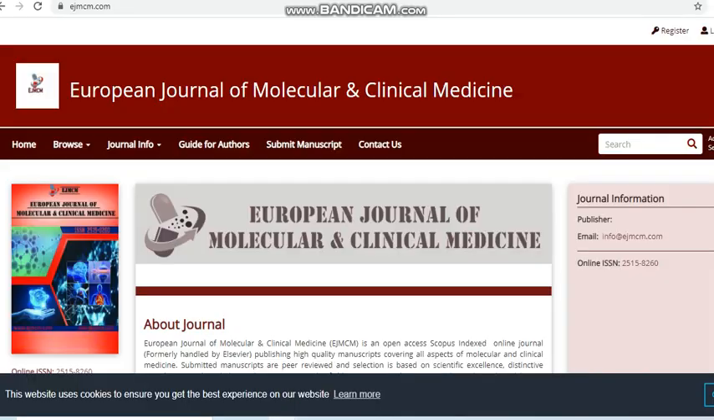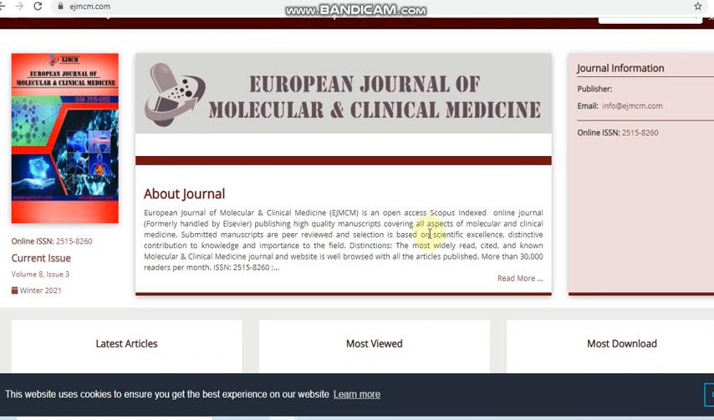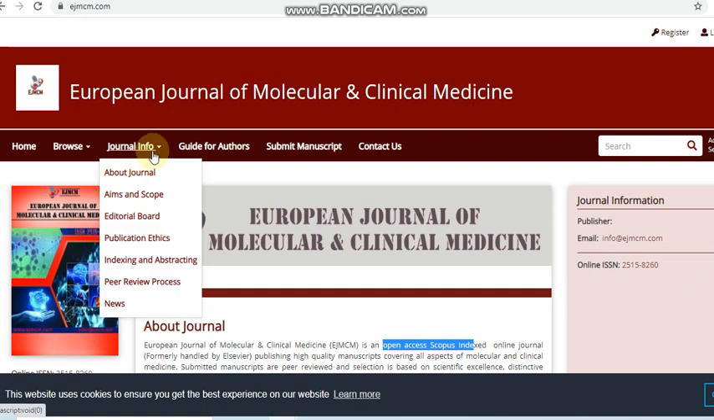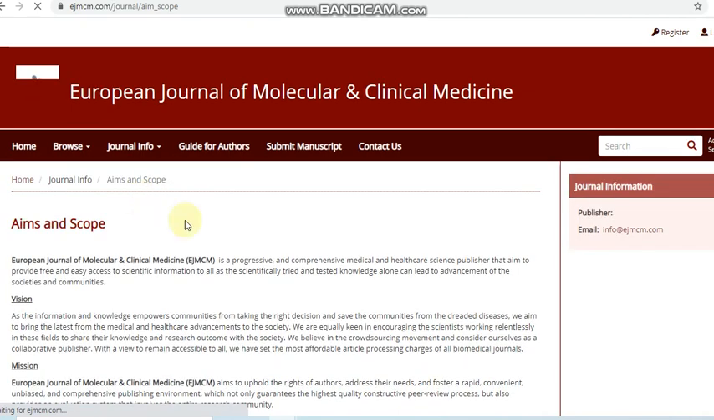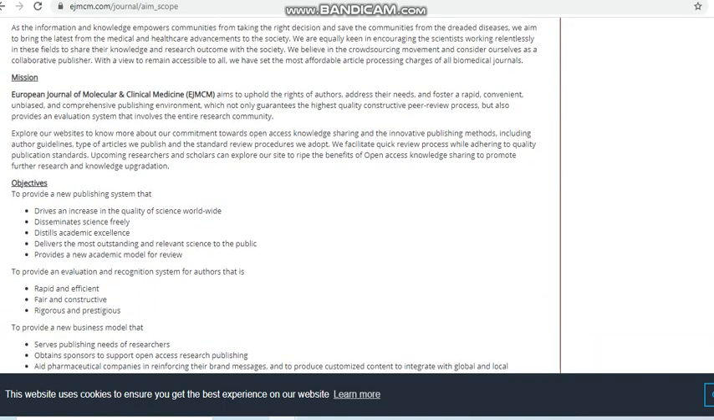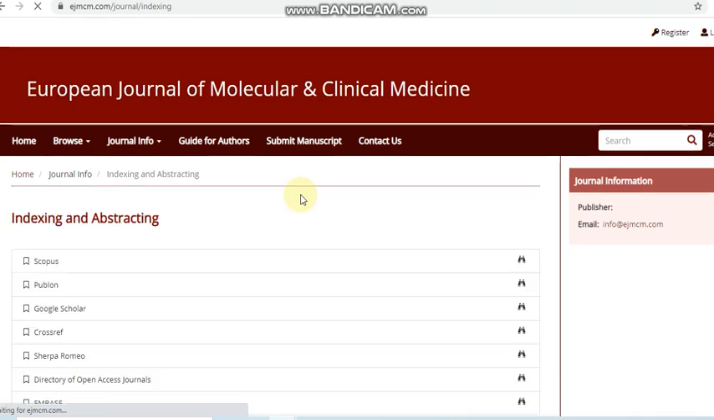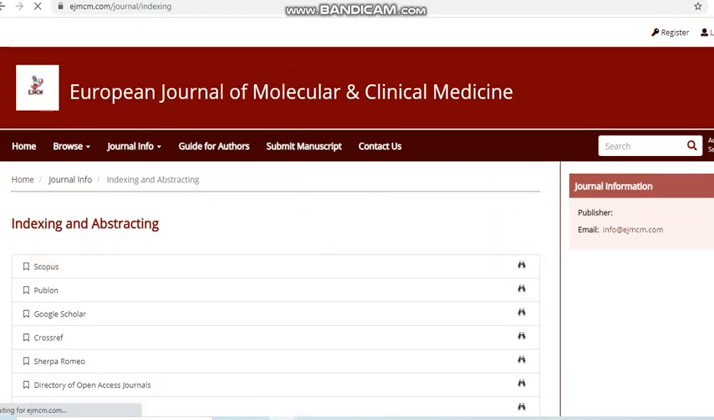Next we can see the medicine related journals. First one is the European Journal of Molecular and Clinical Medicine. This journal covers mostly medicine related topics. It is indexed in Scopus. We can see other details, the aims and scope of the journal. Here the aim and the scope of the journal is given, and other details are also given. Then we can see the indexing and abstracting. This journal is indexed in Scopus and some other indexing also.